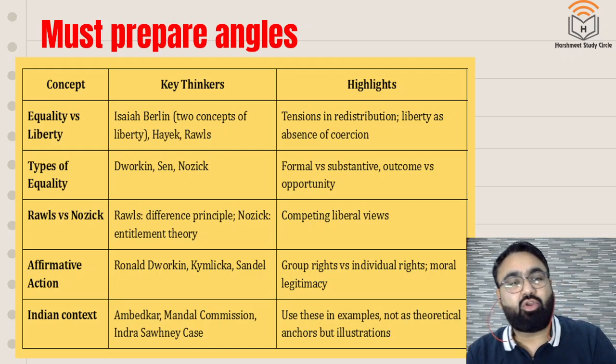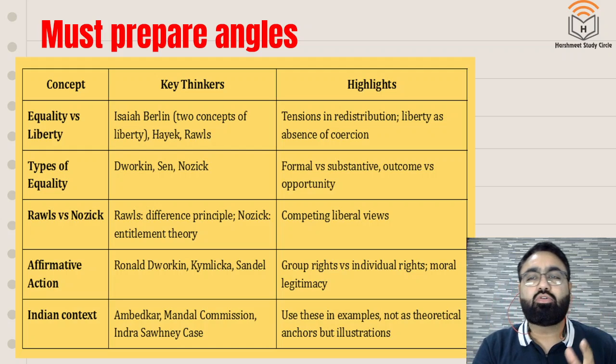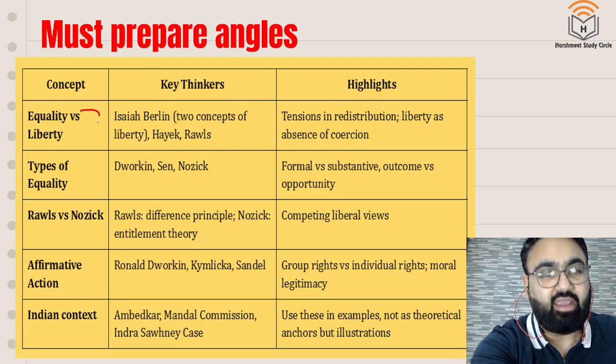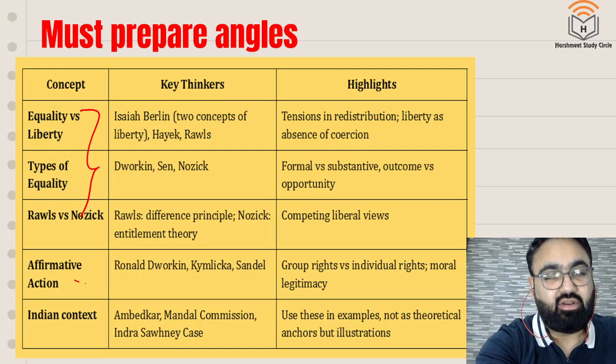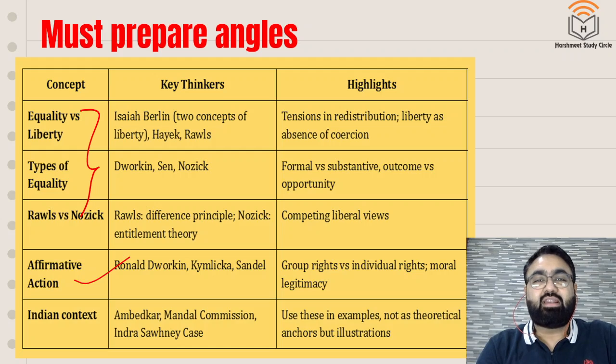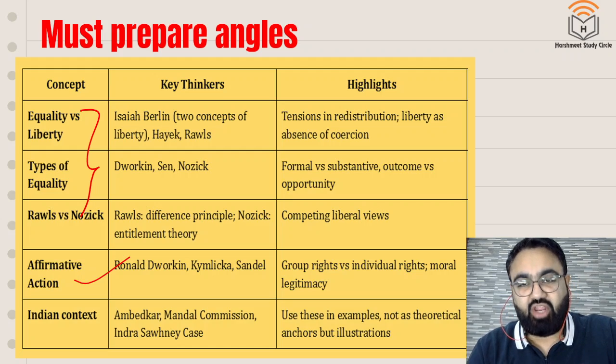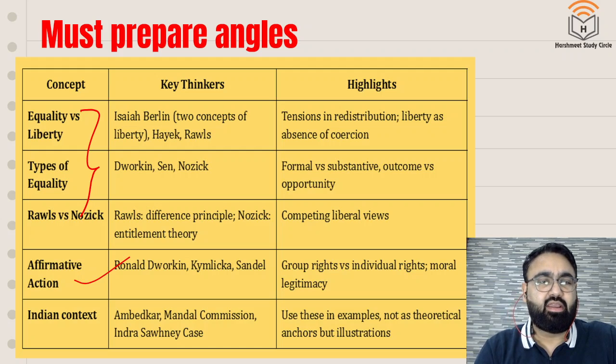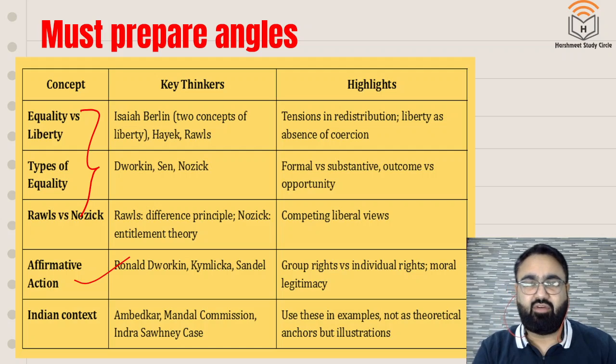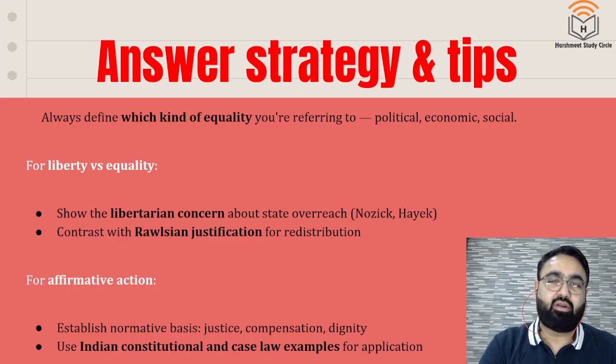As I said, types of equality and equality versus liberty, ये दो चीजें हैं जो बार बार पूछ रहे हैं. And apart from that, affirmative action, these three are probably the things that they're asking you the most frequently in this topic of equality. बाकी चीजें have been asked once and twice, Indian context of equality, Rawls versus Nozick का जो debate है. But again, if I have to pinpoint on a few subtopics which you cannot afford to leave, that will be equality versus liberty, types of equality, affirmative action. All these are extremely important.